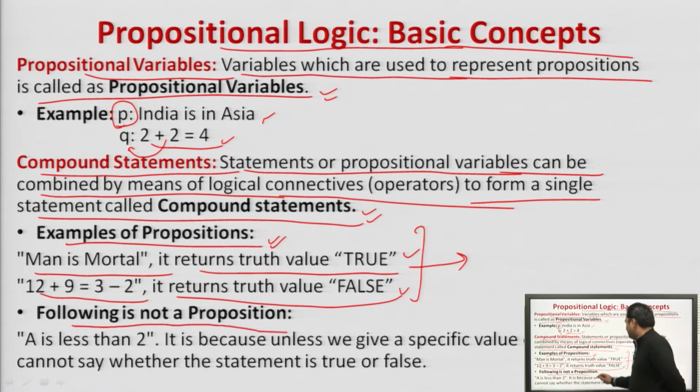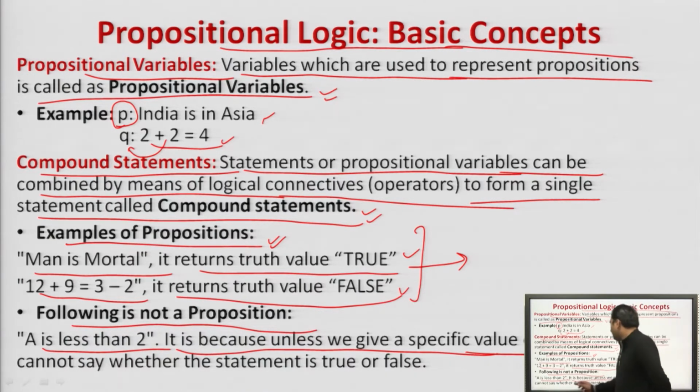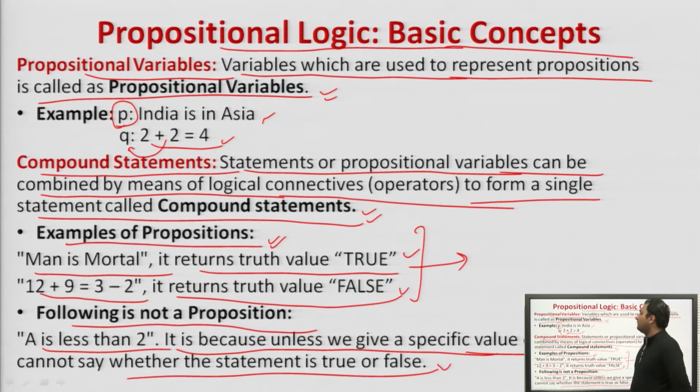Following is not a proposition, right? A is less than 2. It is because unless we give a specific value of A, we can't say whether the statement is true or false. So basically, as of now, what we have discussed is the definition of propositions, the examples of propositions, the propositional variables, and what a compound statement is.